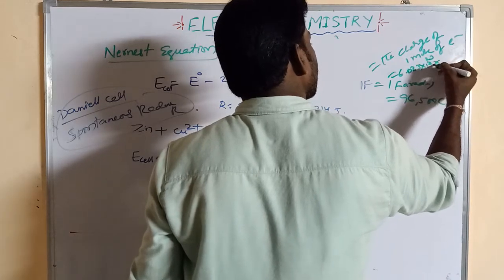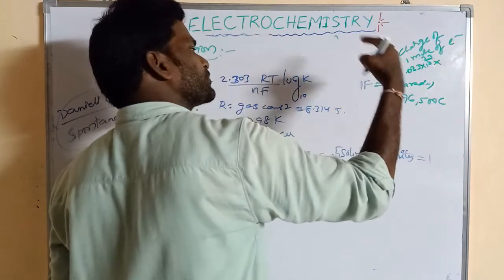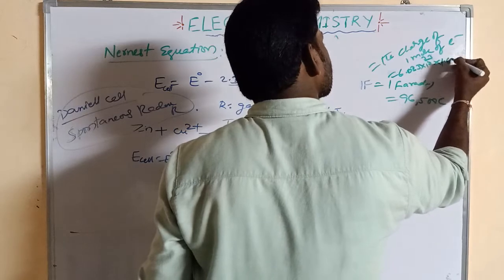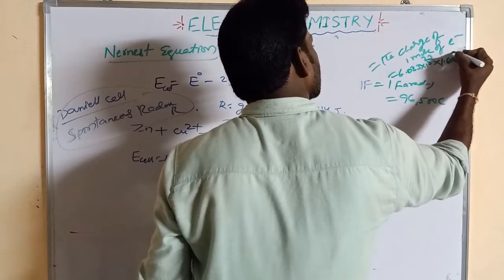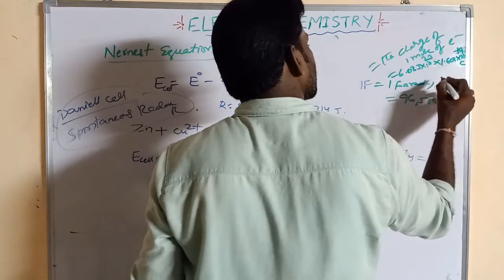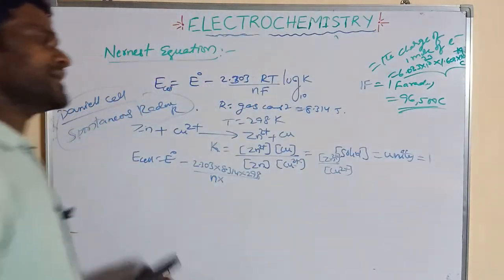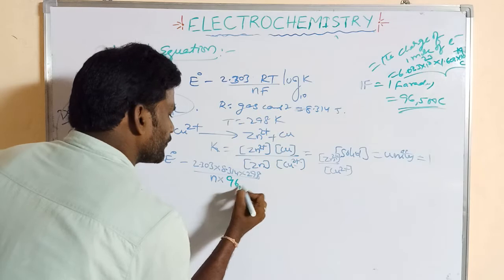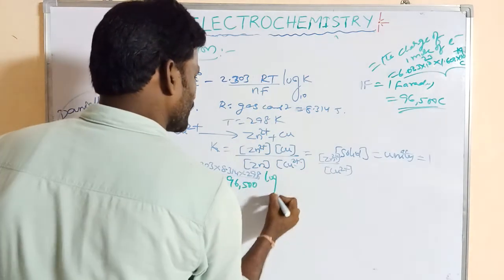This is the Avogadro number into 1 mole of electrons. 1 mole of electrons means 6.023 into 10 to the power of 23 times the charge of an electron, 1.602 into 10 to the power of minus 19 coulombs. So the total value is equal to 96,500 coulombs. Right, 1 Faraday is equal to 96,500 coulombs, into log K.